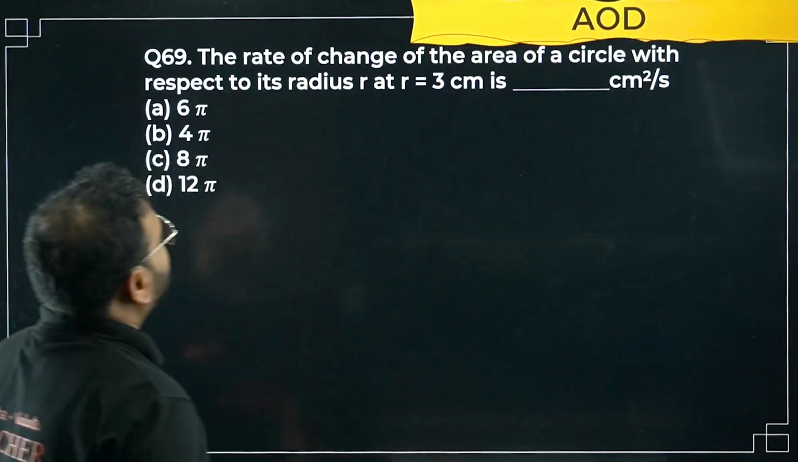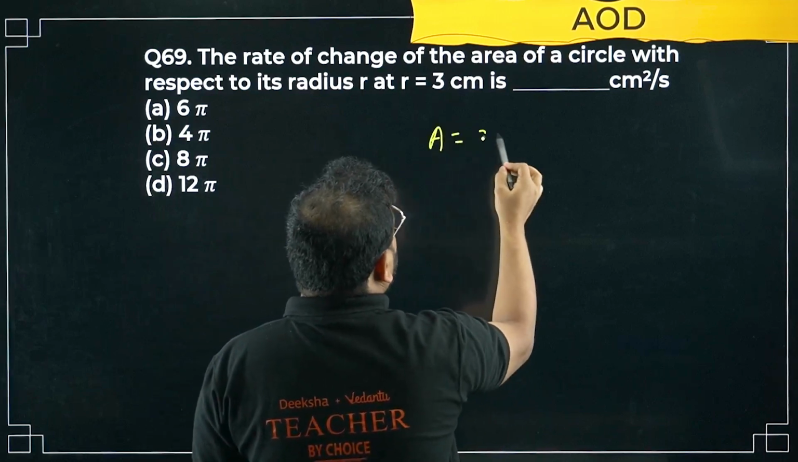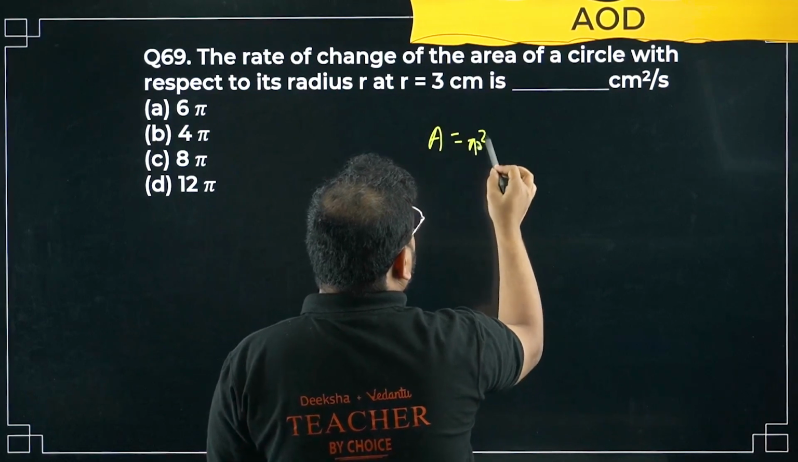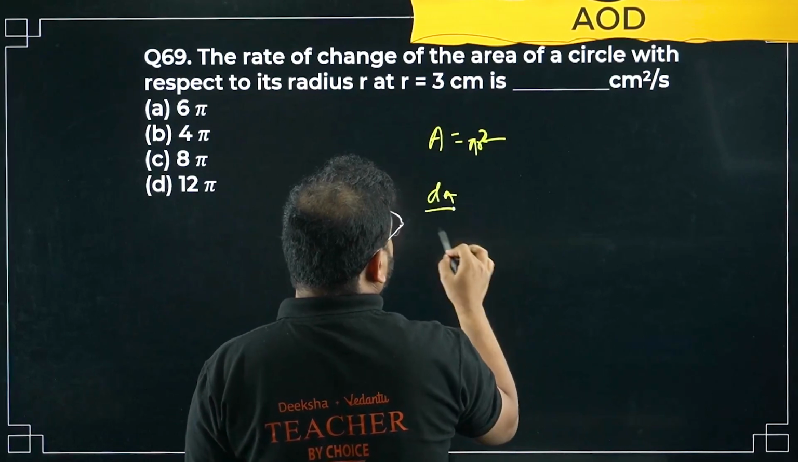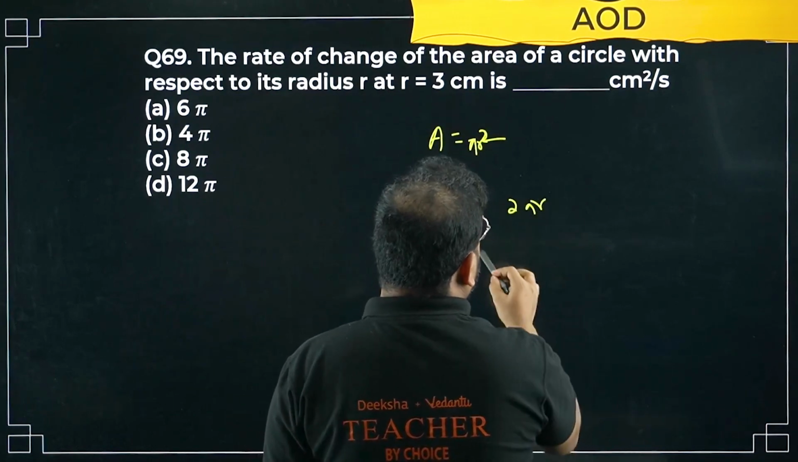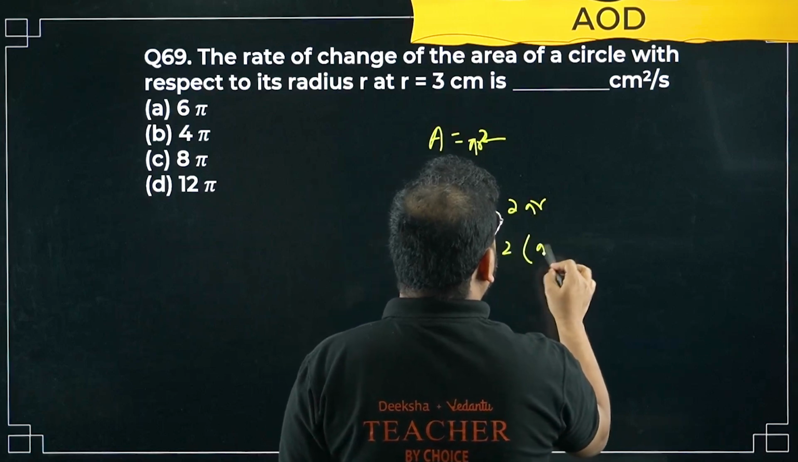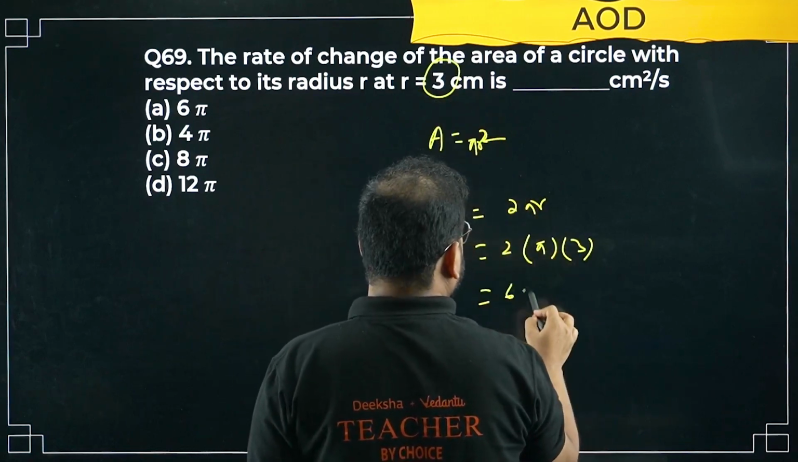The rate of change of area of a circle. Okay, what is area, sir? 2 pi r square, no? Pi r square, sir, is the area. So it'll become, sir, what, bacha? 2 pi r. But I have 2 times of pi and r value is given as 3, sir. So it'll become 6 pi.